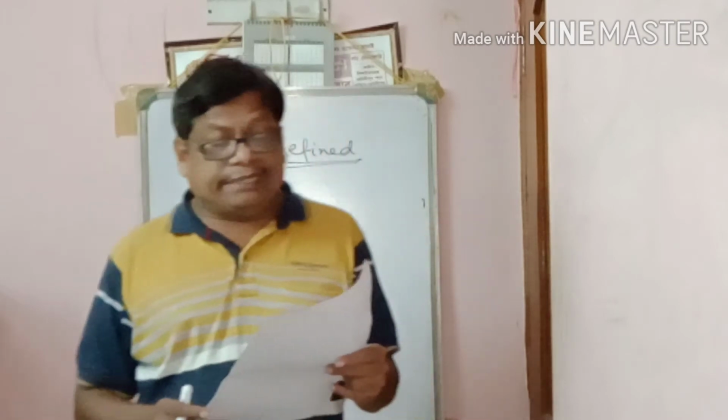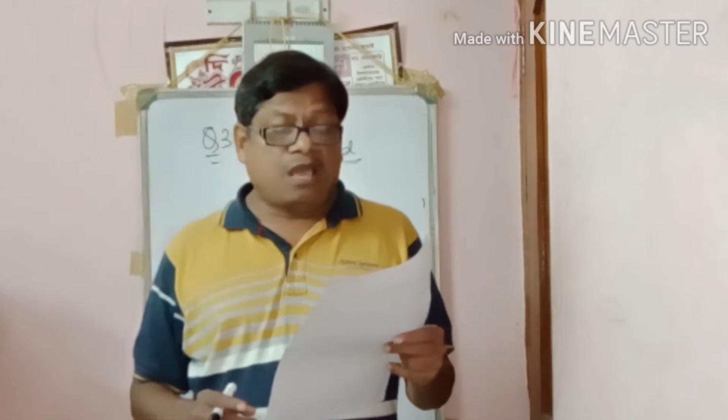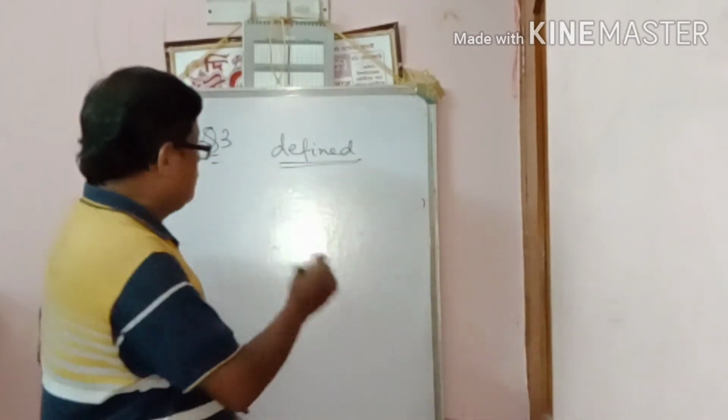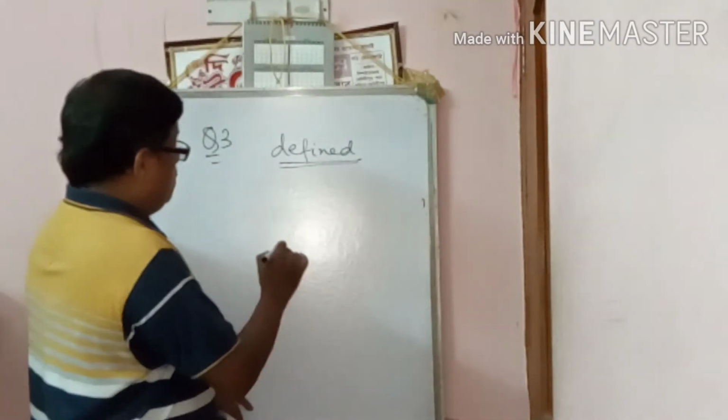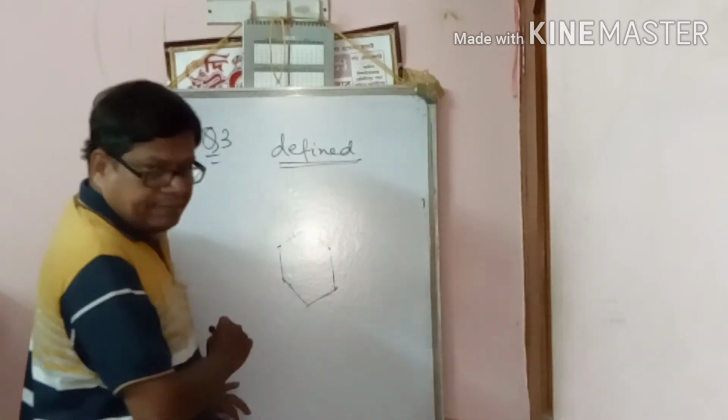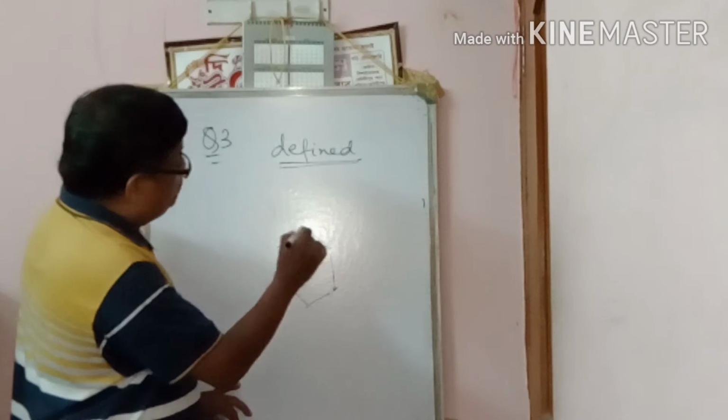Now question number 4: the number of vertices of a hexagonal prism. The total number of vertices of a hexagonal prism is 12. Look at the hexagon: how many vertices are there? 1, 2, 3, 4, 5, 6.